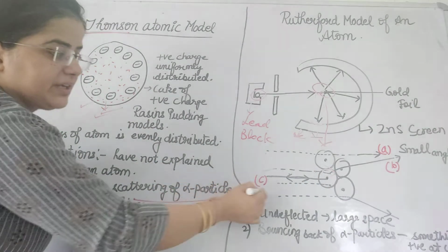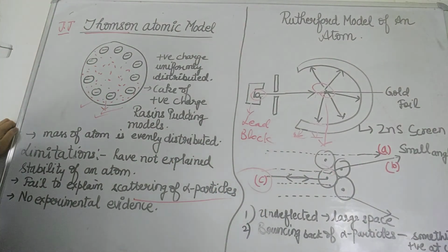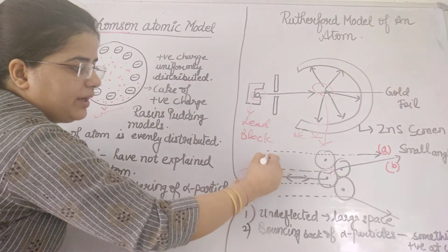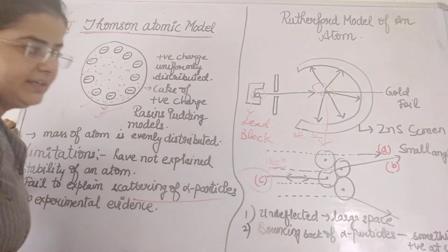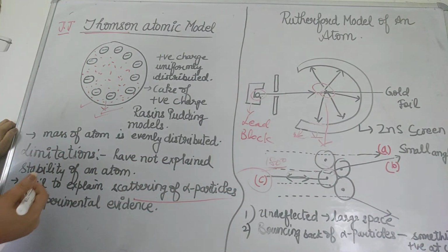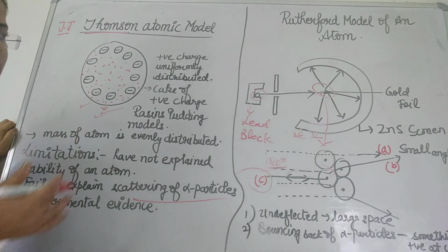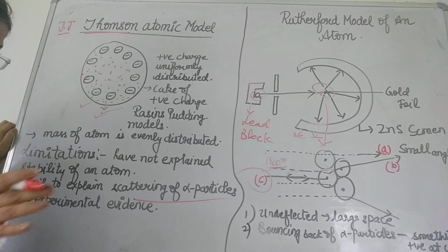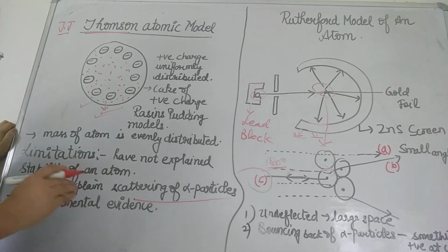And in part C, you can see some alpha rays which just deflect back, making an angle of 180 degrees. These just bounce back on the same pathway. So what do these observations show? We are talking about the Rutherford model of an atom. These were the few observations, but now what were the observations?